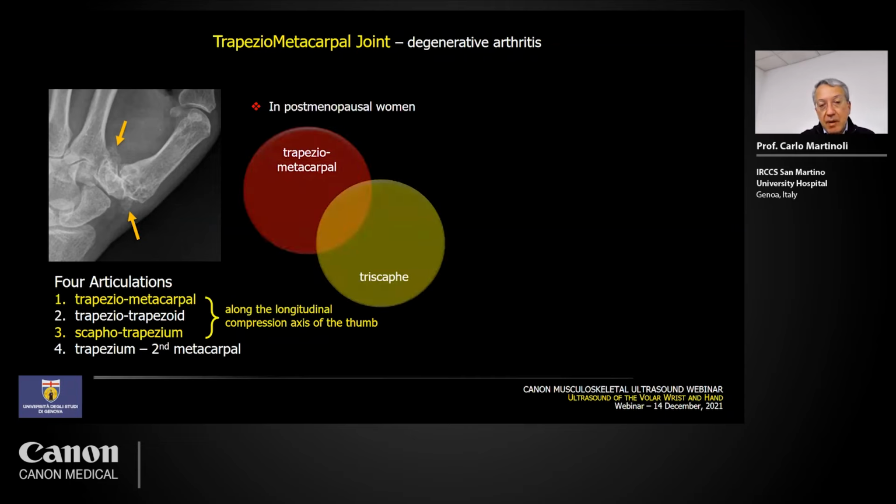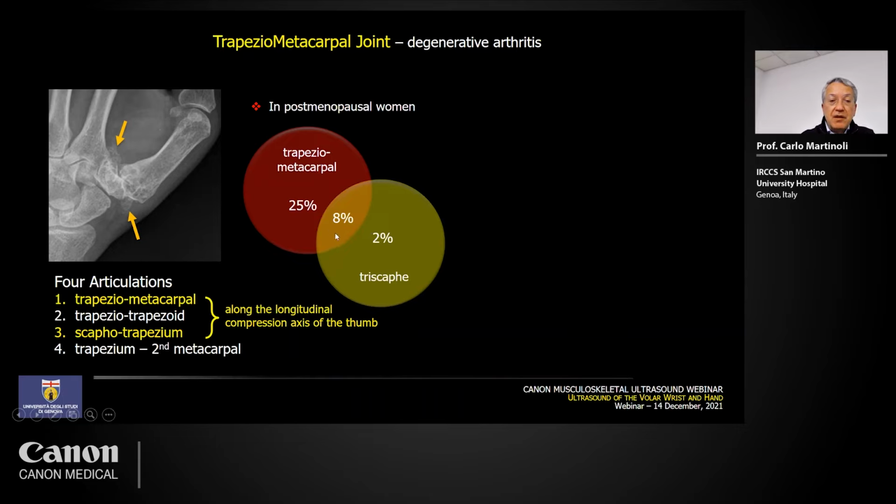the thumb. Remember that trapeziometacarpal arthritis is so common in postmenopausal women, and there is a very high incidence of this condition, with the incidence reaching 25% in cases of isolated involvement of the trapeziometacarpal joint.